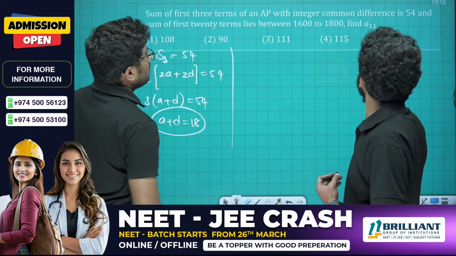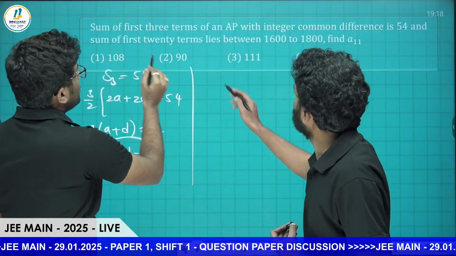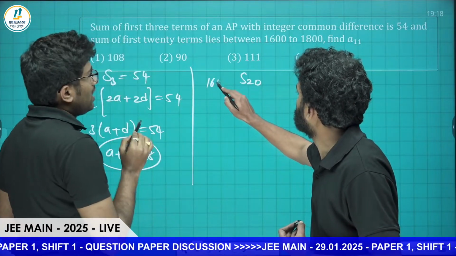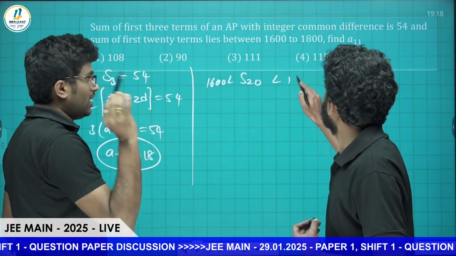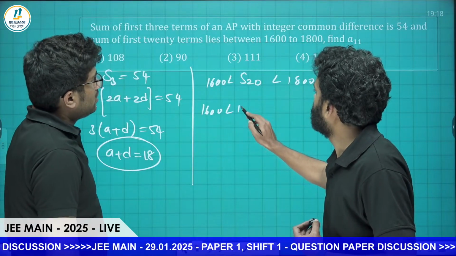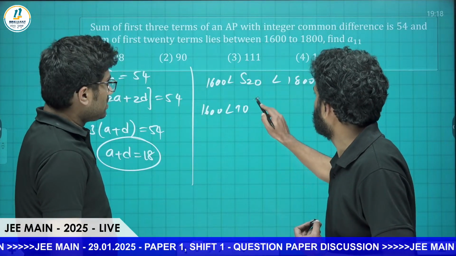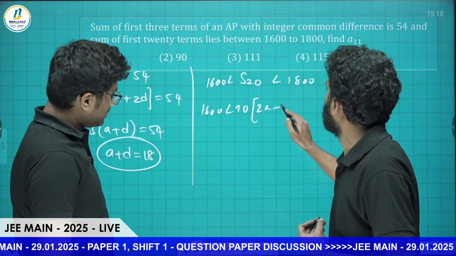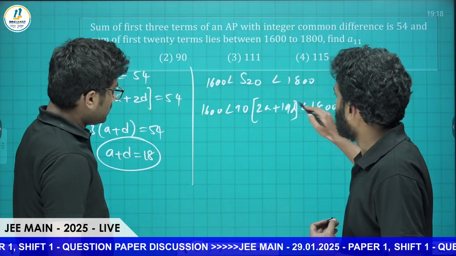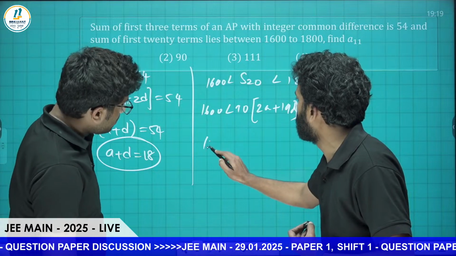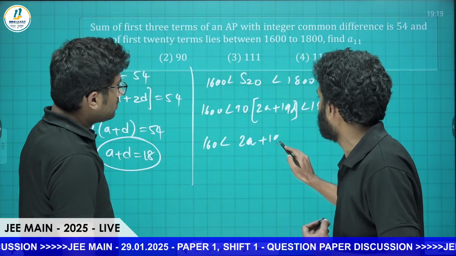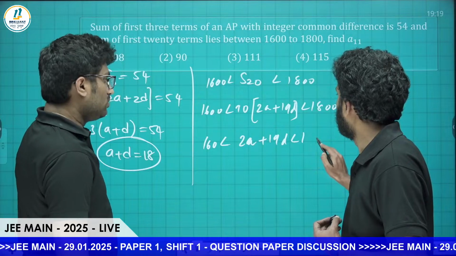And they have given that the sum of the first 20 terms, that is S20, lies between 1600 and 1800. We know that S20 is nothing but 20 by 2, that is 10 times (2A plus 19D), less than 1800. We can cancel out the 0 and it becomes 160 less than 2A plus 19D less than 180.